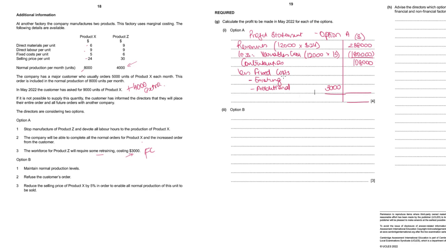So for existing fixed cost, you can put a star mark here. Existing fixed cost will be for product X 8,000, and fixed cost per unit for product X is $5. So 5 into 8,000. For product Z, 6 into 4,000.